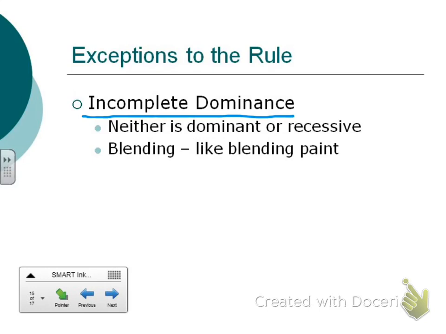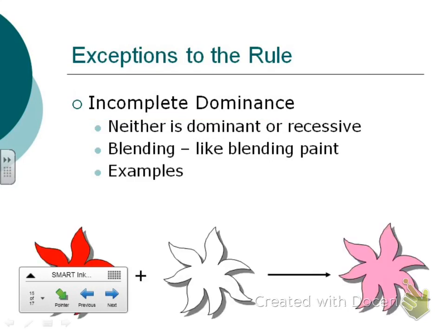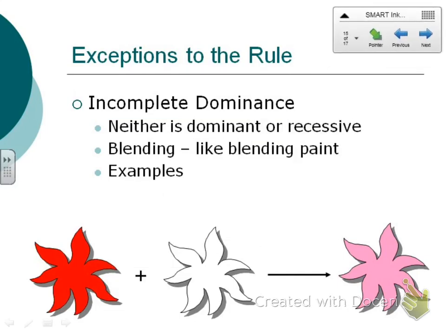What's it going to be, Ashton? Pink. Very good. And I want you to write that down in your examples. Once I get it up there, I'll show you my picture. So a red flower crossed with a white flower equals a pink flower. That's in the case of incomplete dominance. So there's your example that I want you to write down.